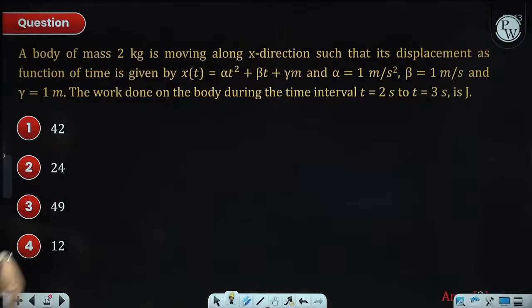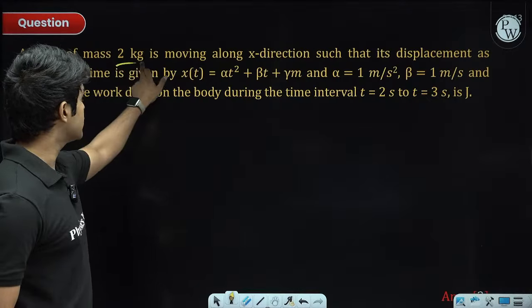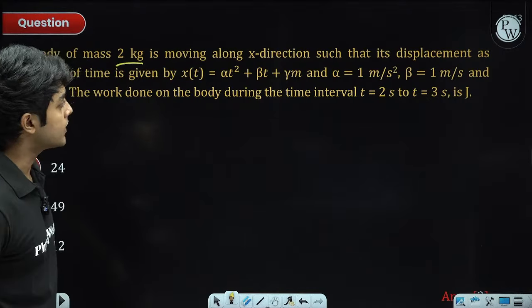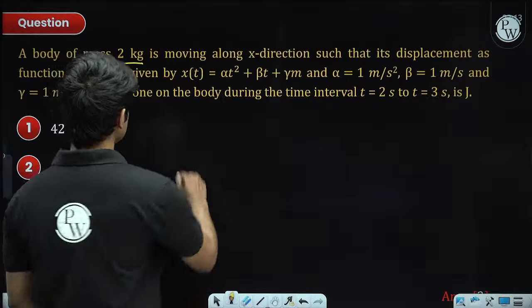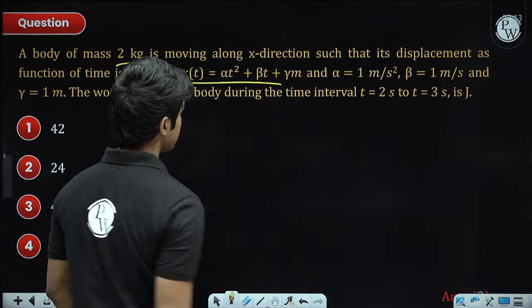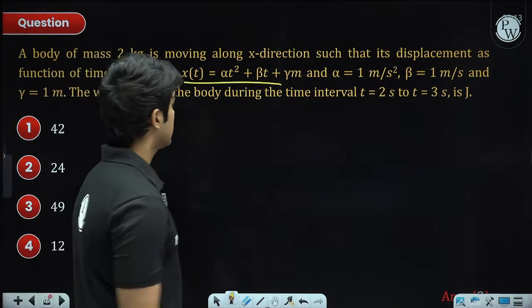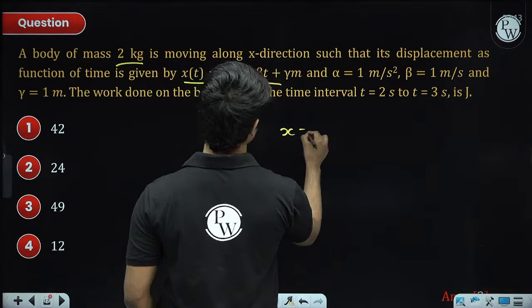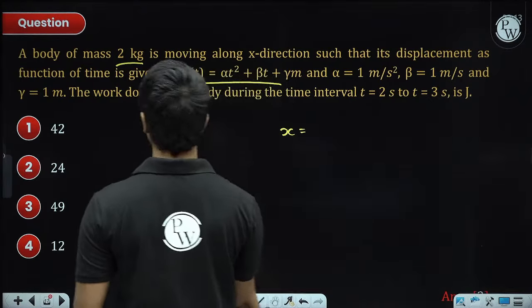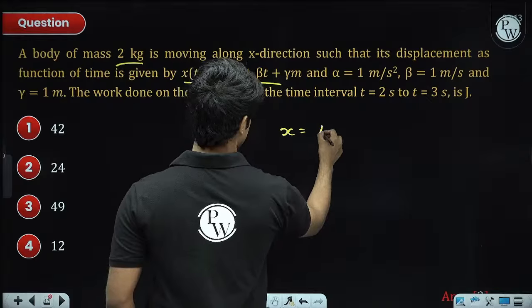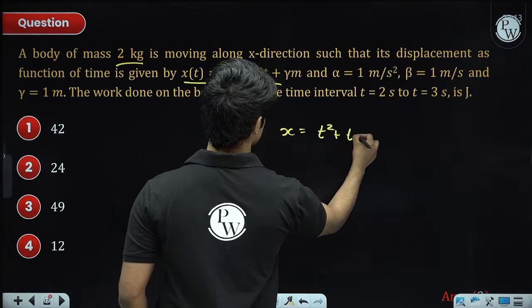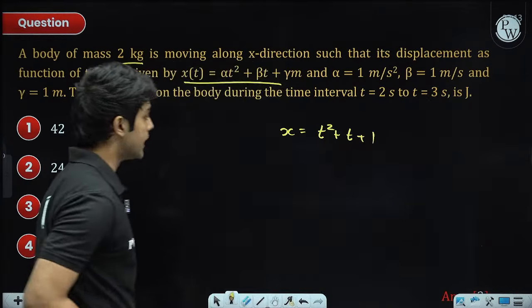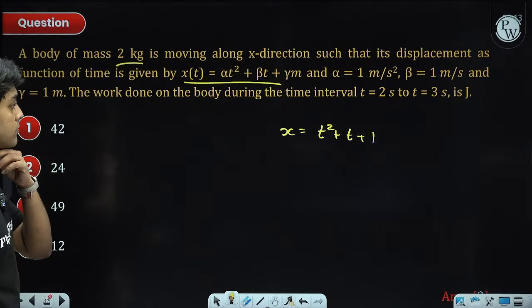Okay, so now this question, we have a mass of 2 kg. It is moving along the x direction such that its displacement is a function of time. X as a function of time is given, so alpha is 1, beta is 1, gamma is also 1. So basically t square plus t plus 1. This is the displacement function.